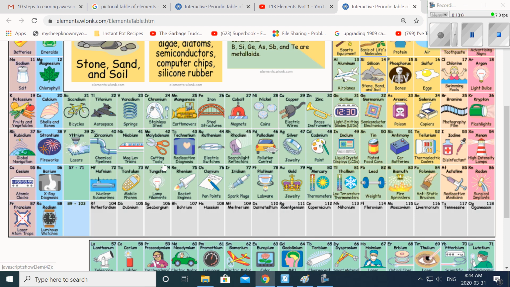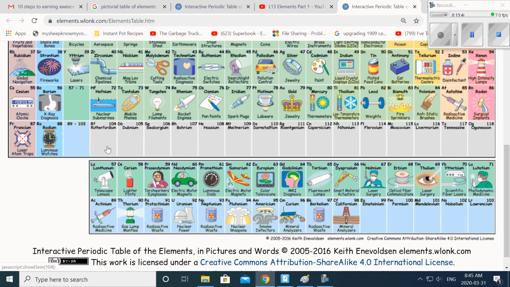Okay, anyways, just really, really cool, this one. Please feel free to take a bit of time and explore this, okay? Some of them don't really have the bottom ones right over here. If you remember, there are a whole bunch of elements that were made in the lab, in scientific labs. So these are man-made ones, and so you don't find them in nature, and so it's really, really hard to find uses for them because there are such small quantities of them because people are literally combining atoms in order to make these things.